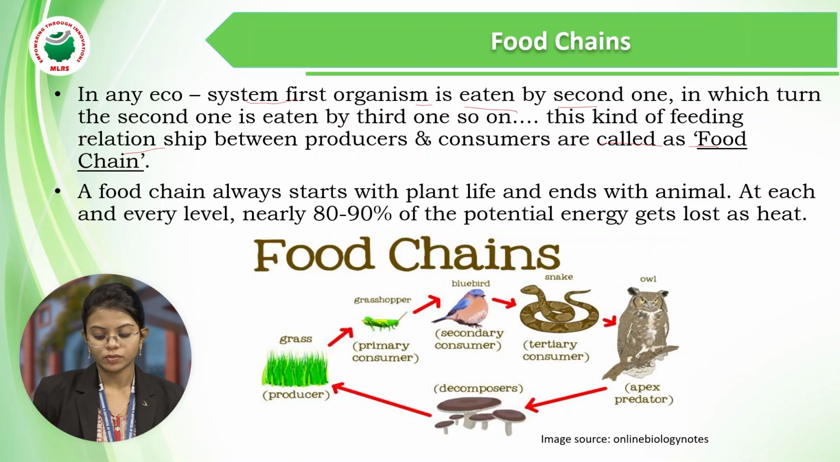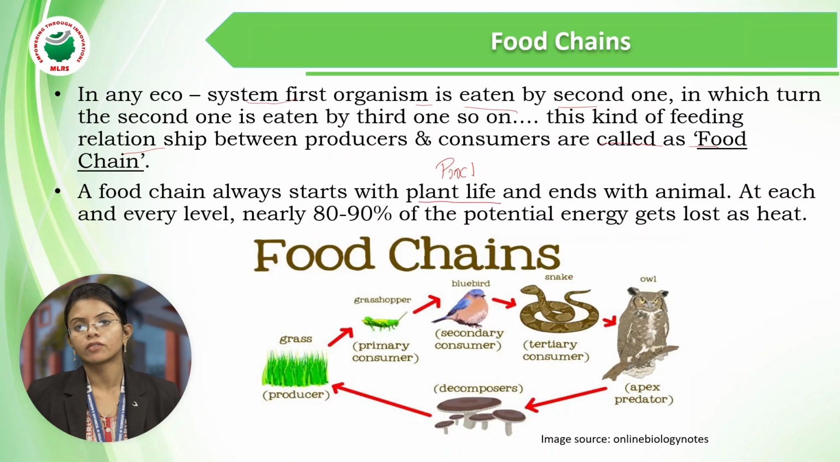A food chain always starts with plant life. Plant life here we call producers. Plants can prepare food by themselves through photosynthesis. They use water and sunlight from the atmosphere and prepare their food by themselves. So a plant is a producer, and the chain ends with the animal. So a food chain always starts with the plants and ends with the animal. At each and every level, nearly 80 to 90% of the potential energy gets lost as heat.